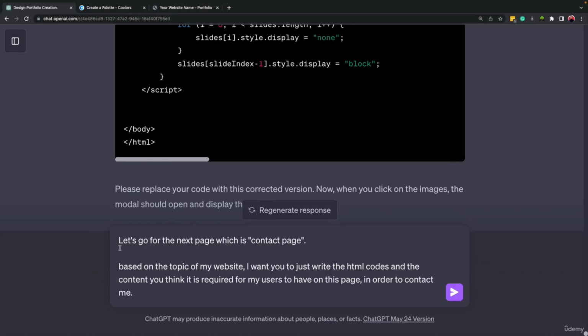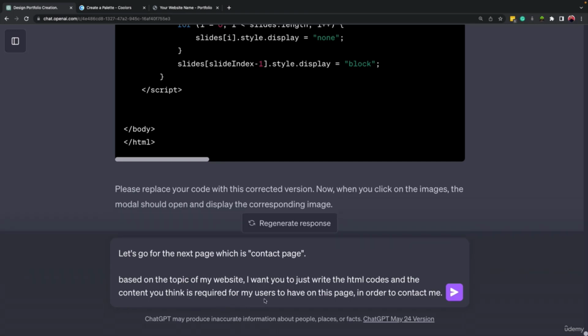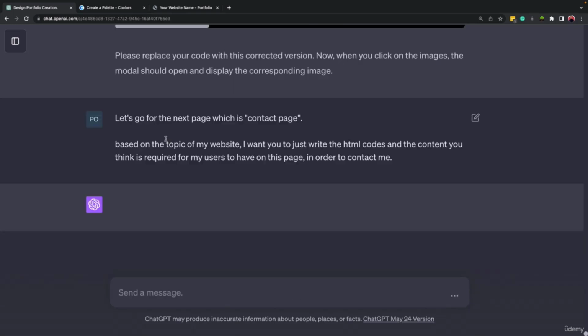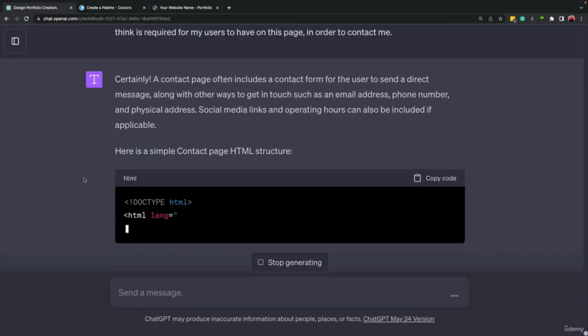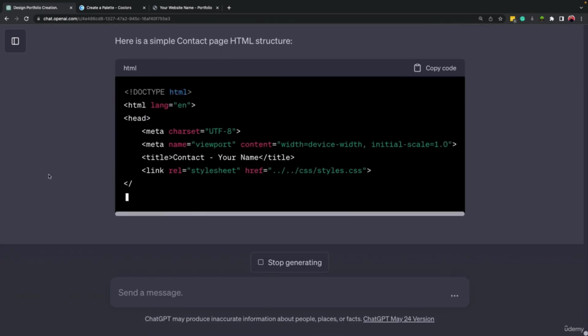All right, so I wrote down that let's go for the next page, which is the contact page. And then I mentioned, based on the topic of my website, I want you to just write the HTML codes and the content you think is required for my users to have on this page in order to contact me. So I'm leaving the hands of ChatGPT open and see what ChatGPT is going to create for us for this specific page.